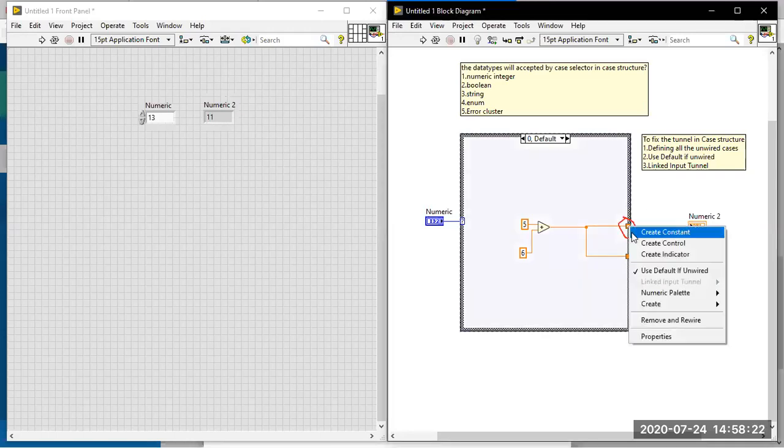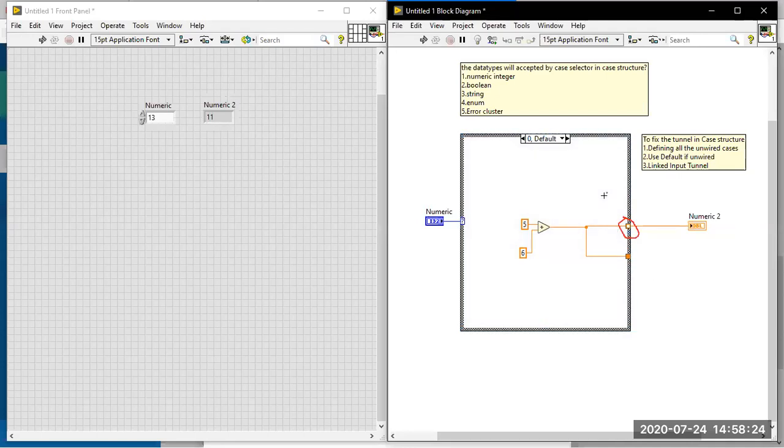Let me remove this one. Now I am going for the linked input tunnel. What is that linked input tunnel? Can you guess what it will be? It does not have to be a proper answer. Just guess from the word itself. What might the linked input tunnel be?